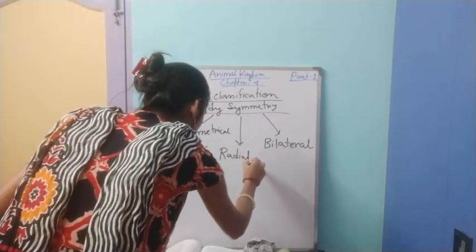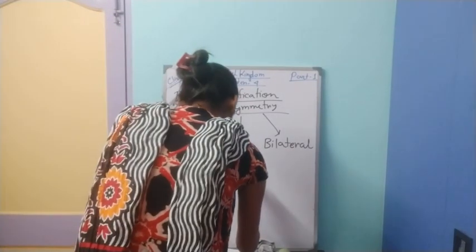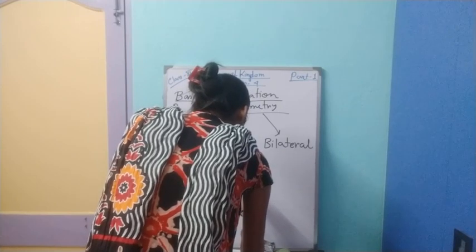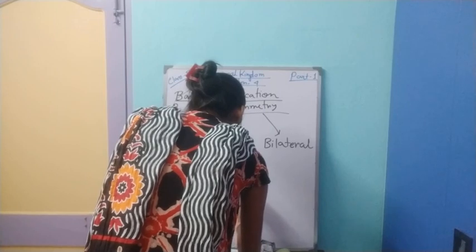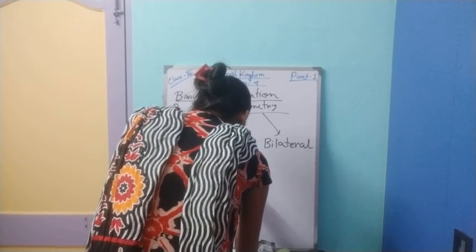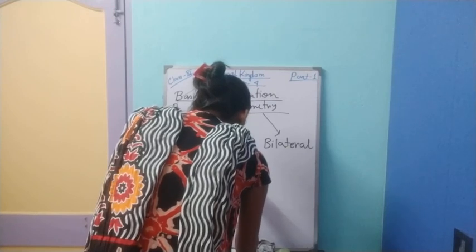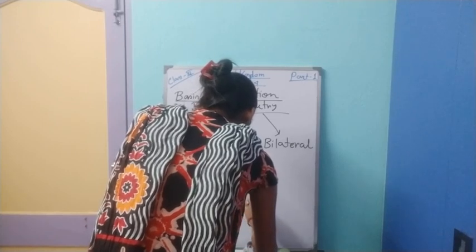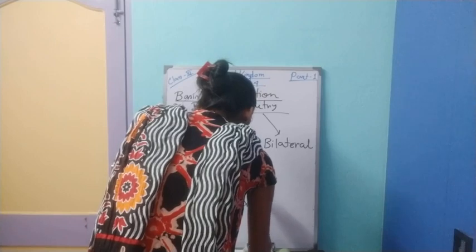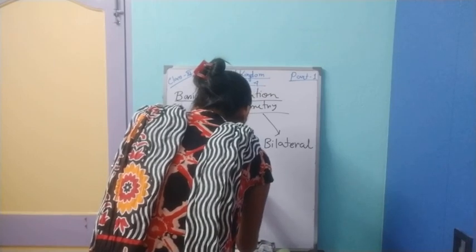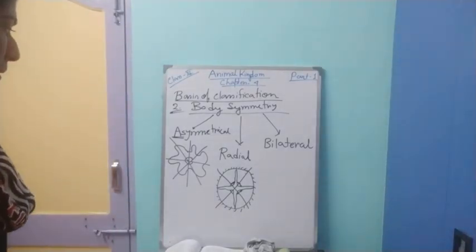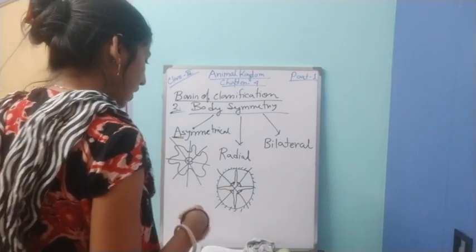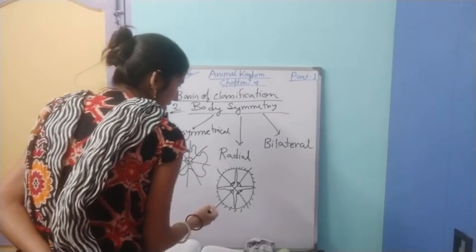Then is radial symmetrical. What is radial symmetrical? I am drawing one. Radial symmetrical means if any plane passes through the central axis and divides it into 2 equal halves, then it is called radial symmetry.